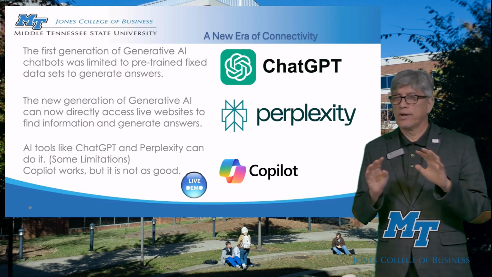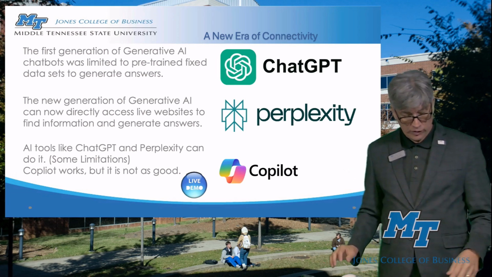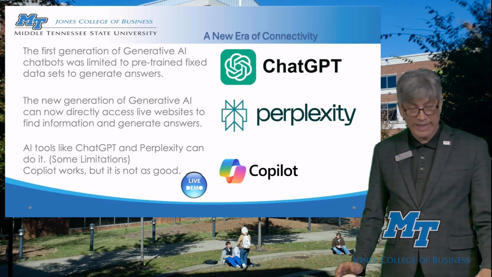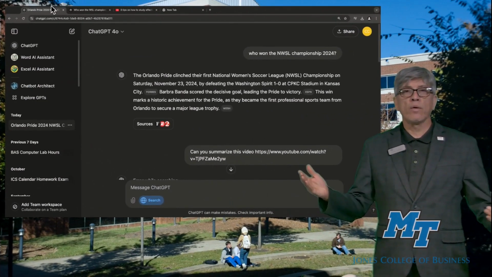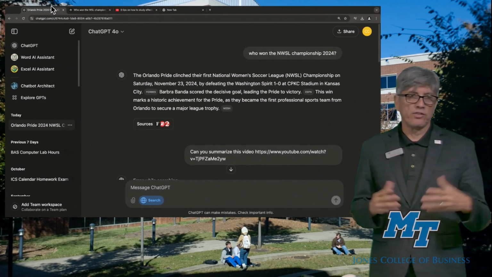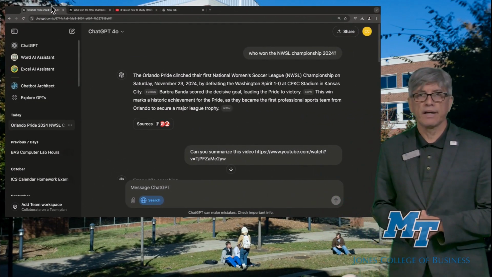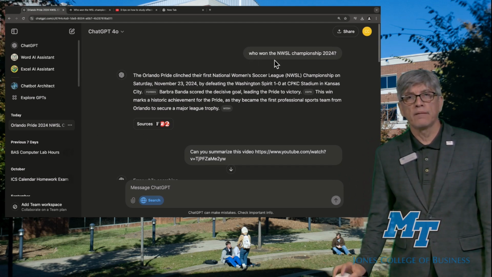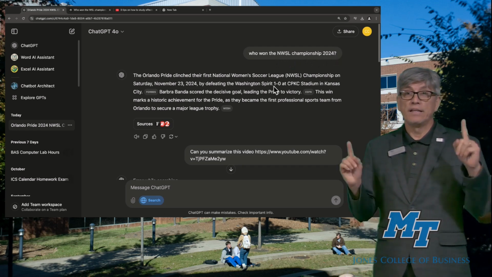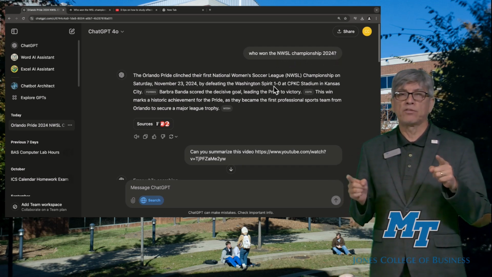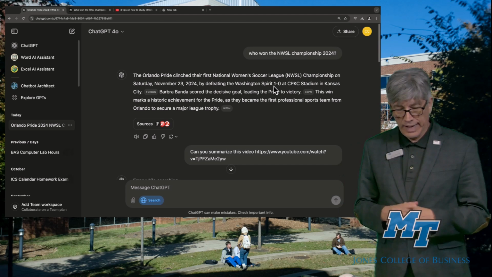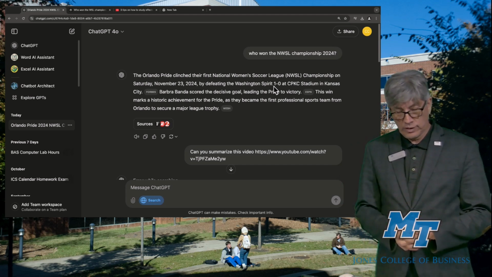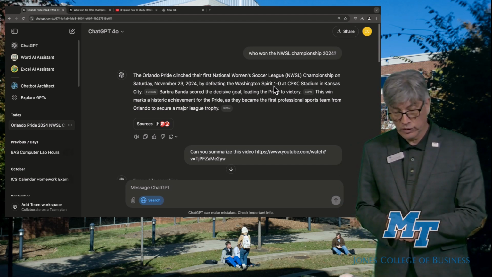Copilot works, but it's not as good. We're gonna see some examples now to give you an idea how this works. So here we are in ChatGPT. This is the pay account, but it also works in the free account. I entered a query earlier: who won the NWSL Championship 2024? This is a soccer game that was played yesterday, and it comes with the correct answer. As you can see, this was yesterday, November 23.